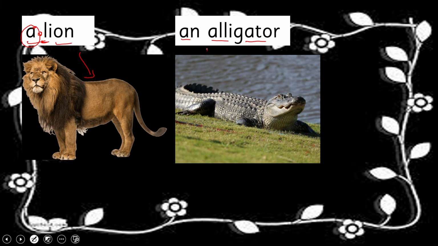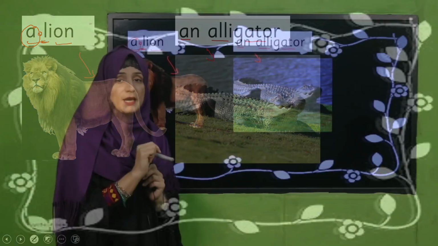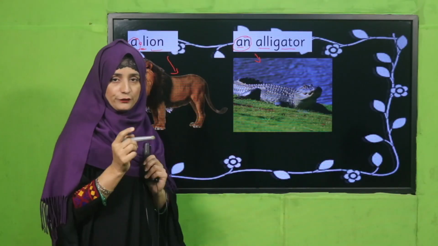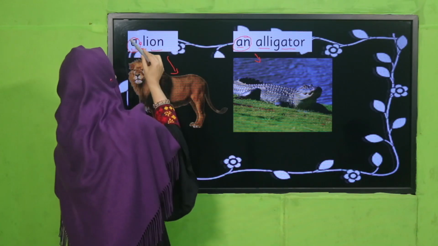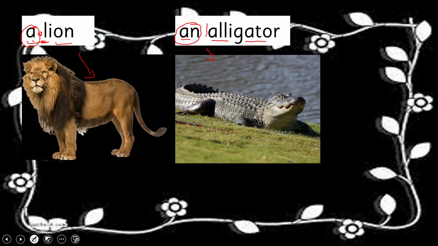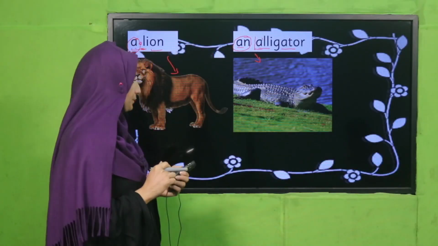Yes, but this is also one alligator, but we have used an. Have you felt the difference? There we have used a with lion and an with alligator. What is the reason? Yes, you are right, because A is a vowel sound. It is giving us a vowel sound. That's why we have used an, and both naming words are singular. Have you got it? Good. Next.